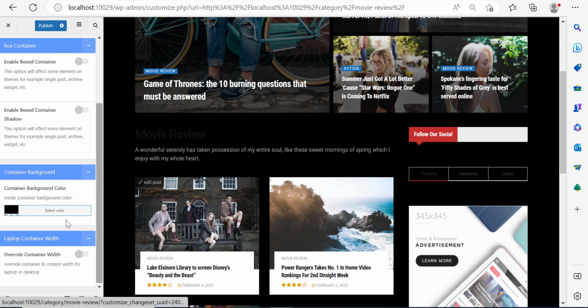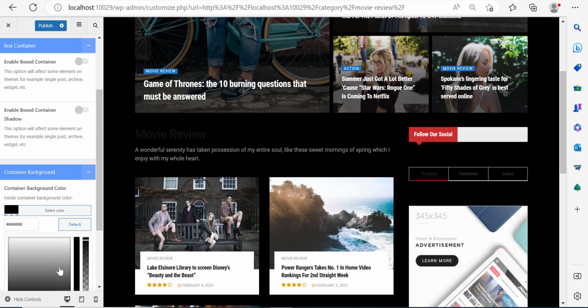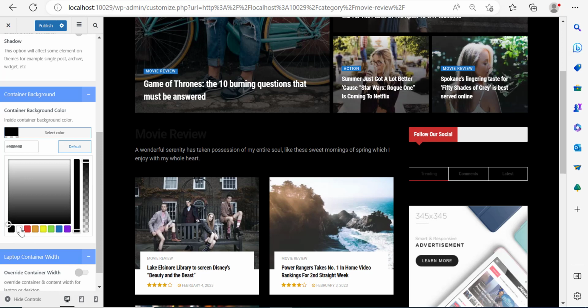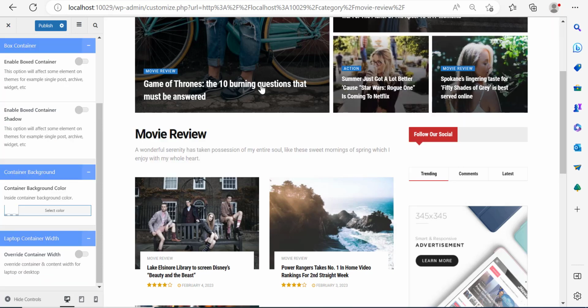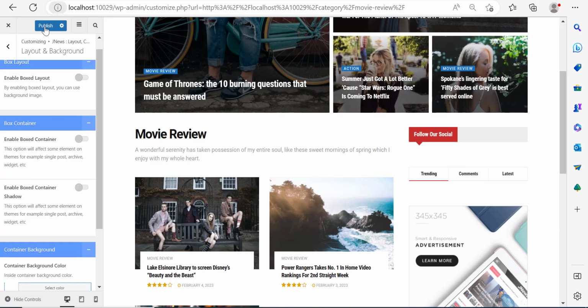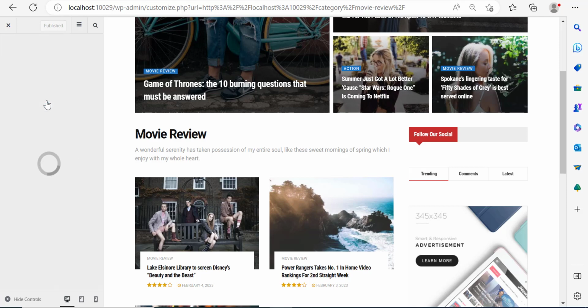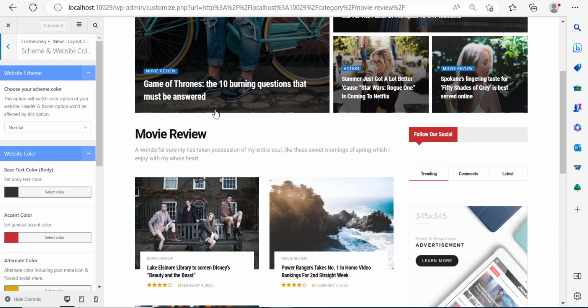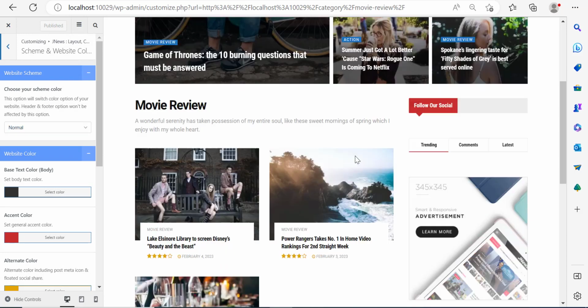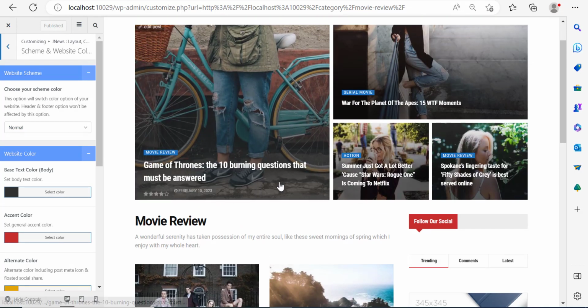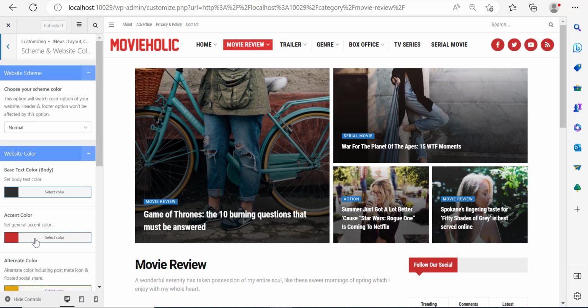If I change it to black, this is what's going to happen. So you can manipulate the color from here. I'm just going to change it to white. And that's pretty good. So I'm going to publish, go out. Now over here, if you click on scheme and website color, from here is where you can manipulate the color on your website. Notice that the accent color is this particular color, red, because it matches the color of the